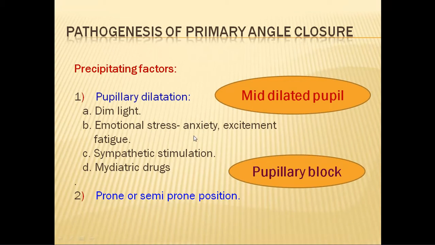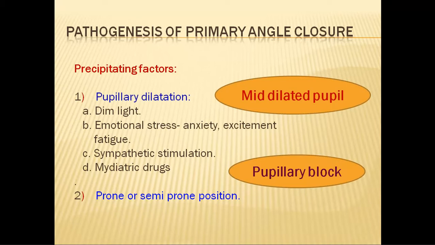This scenario can occur when the patient goes to dim light, because the pupil becomes dilated, like when the person goes to a cinema theater or any dark room, or when there is some kind of emotional stress, because of sympathetic stimulation, there will be pupillary dilatation.